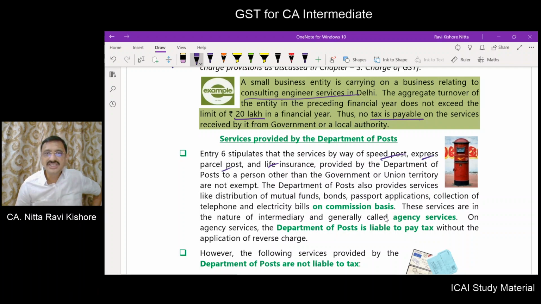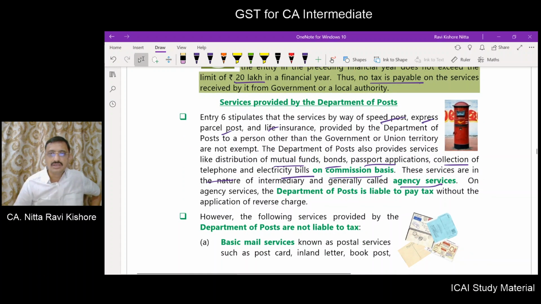And also, the agency service means distribution of mutual funds, bonds, passport applications, collection of telephone bills, electricity bills. If they are done on a commission basis, then it is called an agency service. These agency services are also liable to GST. These are forward charges.